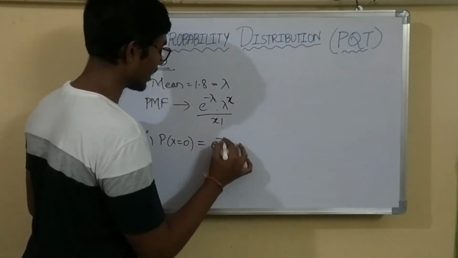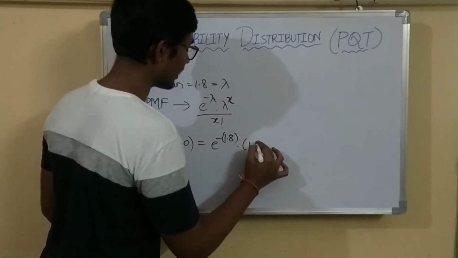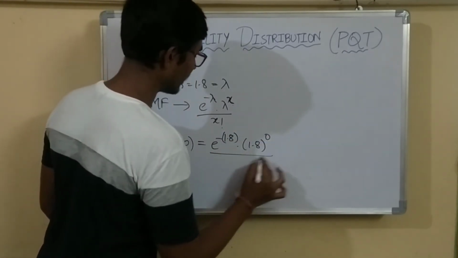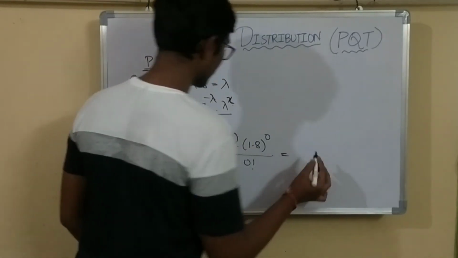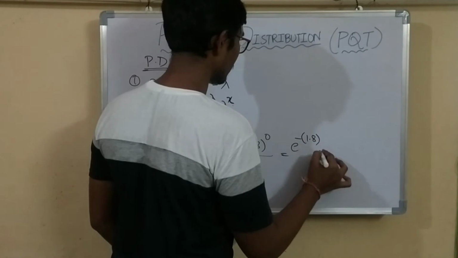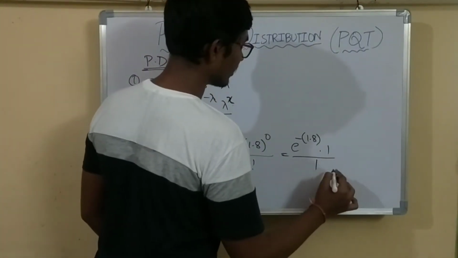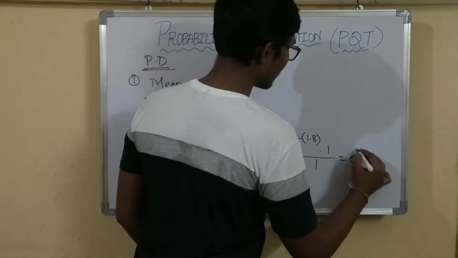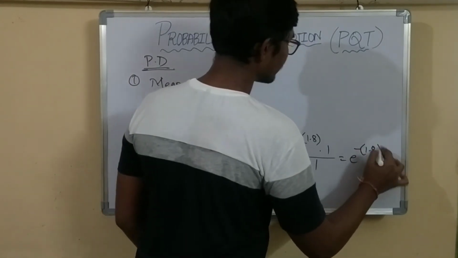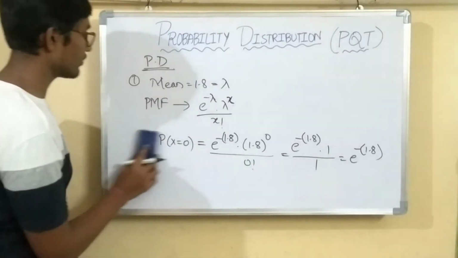So e power minus 1.8 into 1.8 whole power 0 by 0 factorial, which equals e power minus 1.8 into 1, since 1.8 whole power 0 is 1 and 0 factorial value is 1. So the answer is e power minus 1.8. This is the answer for the first problem, that is without a breakdown for a month.